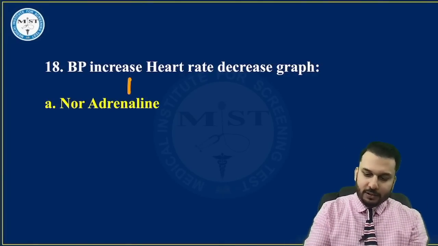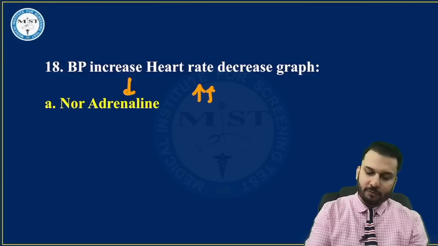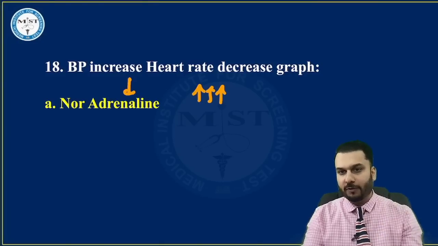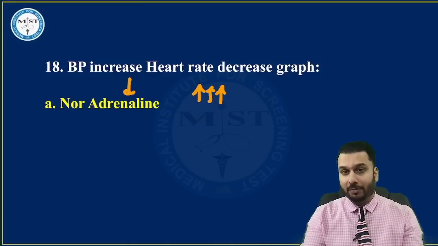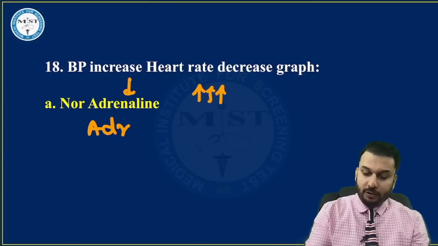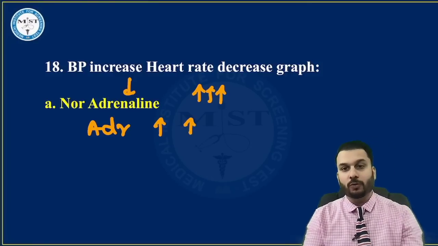This basically describes noradrenaline, my friends. Noradrenaline increases BP. It is a drug which is a very strong vasopressor. It increases BP very efficiently, but the heart rate will go down. That's due to the feedback mechanisms that happen. Next, adrenaline, if you compare here, yes, it increases BP also, it increases heart rate also.